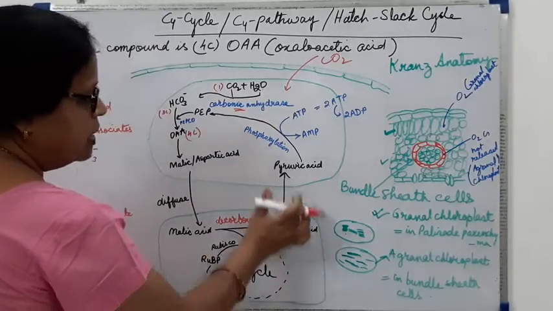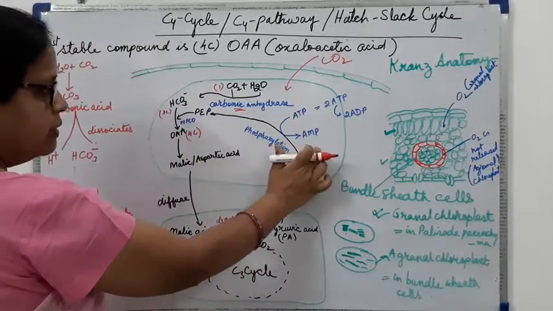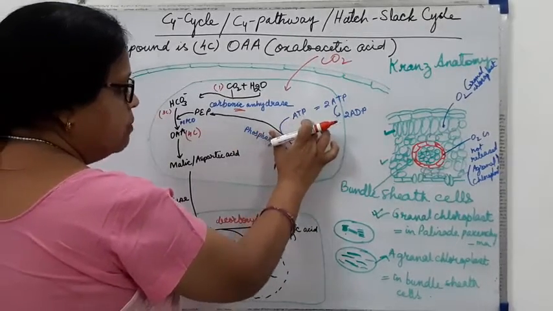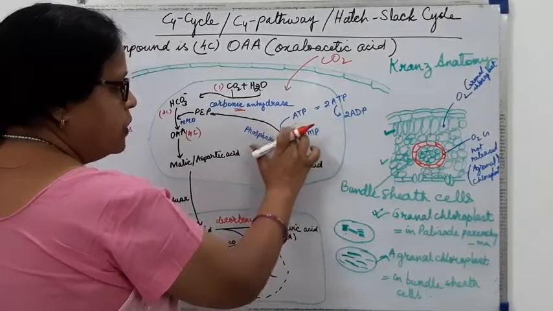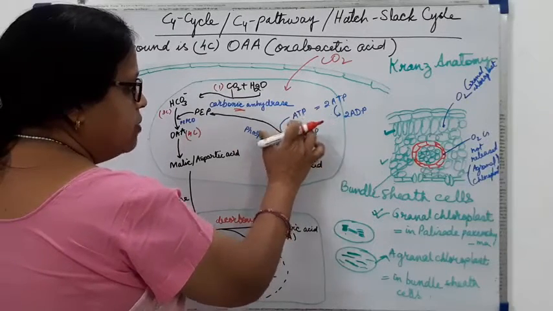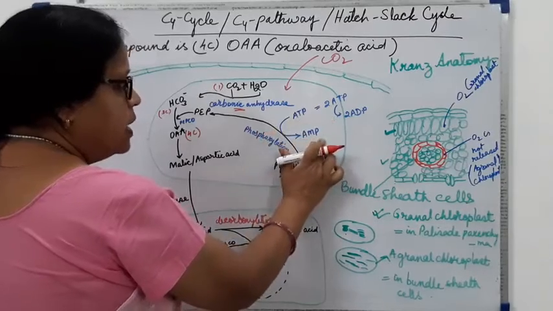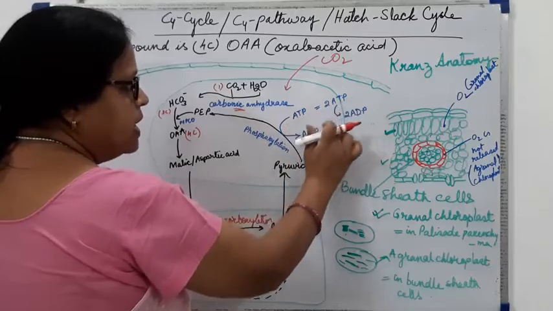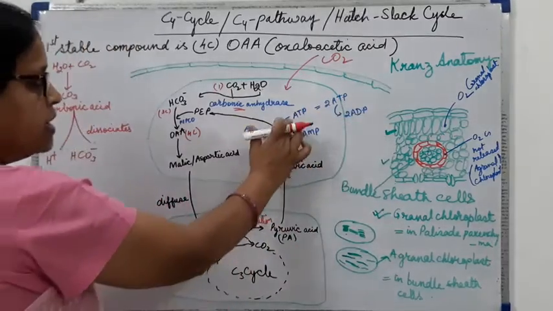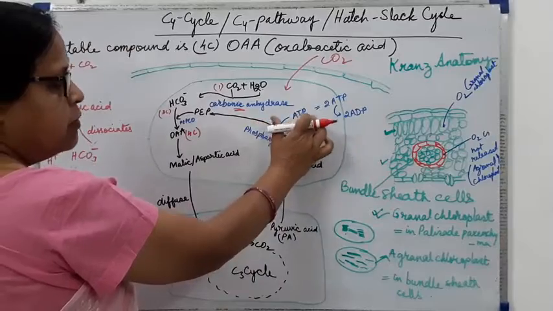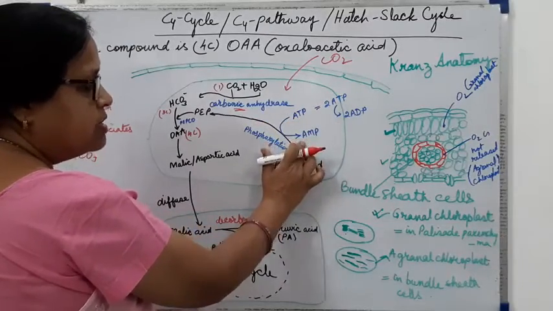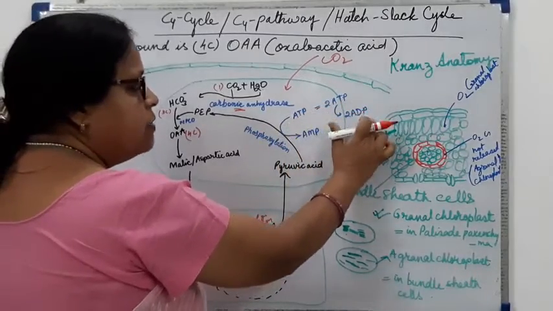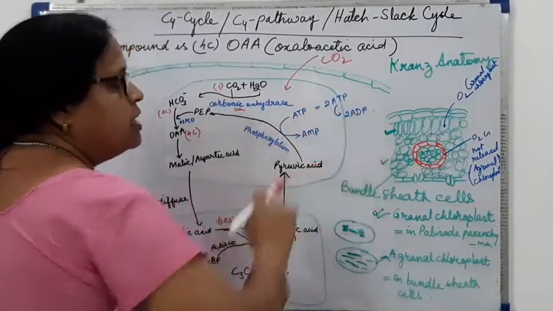Pyruvic acid will diffuse into the mesophyll cell, and in the mesophyll cell it will combine with the phosphate groups of ATP, and ATP will become AMP. Now ATP to AMP is equivalent to 2 ATP to 2 ADP. ATP means adenosine triphosphate, AMP means adenosine monophosphate, and ADP means adenosine diphosphate.